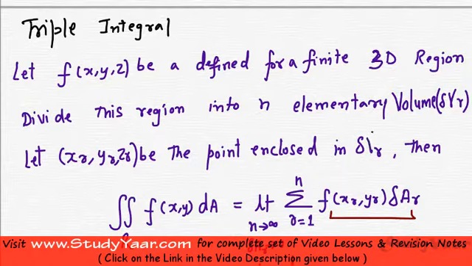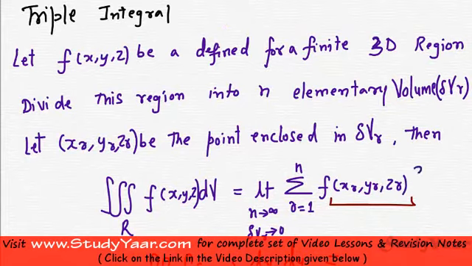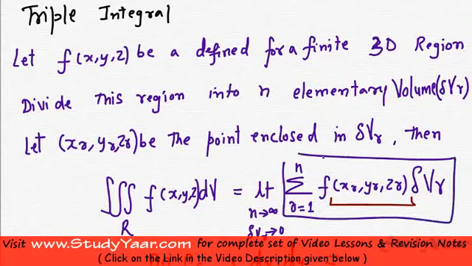Then your triple integral is given like this: triple integral of f of x comma y comma z dV is equal to limit n tends to infinity, delta VR tending to 0, of the sum of f of xr comma yr comma zr delta VR. So your triple integral is essentially the sum of these products.